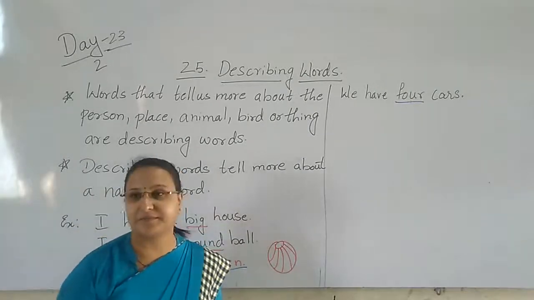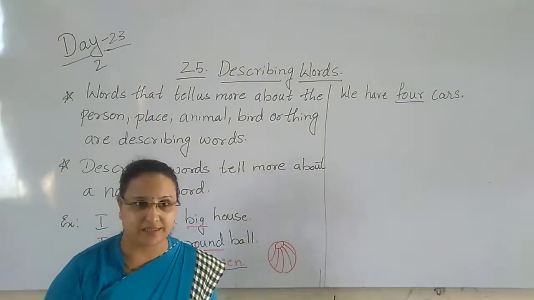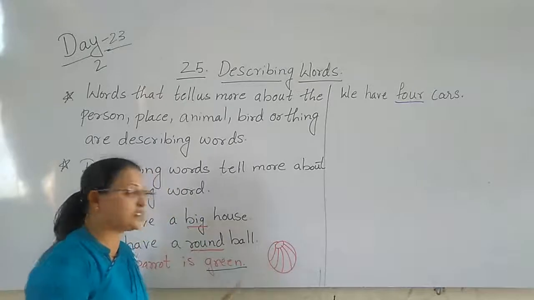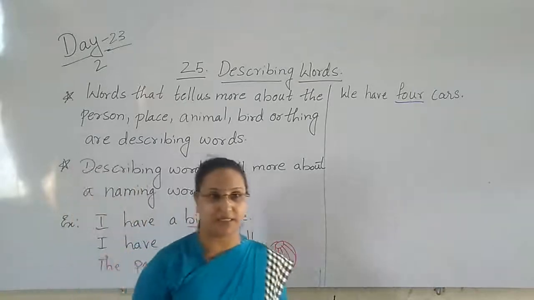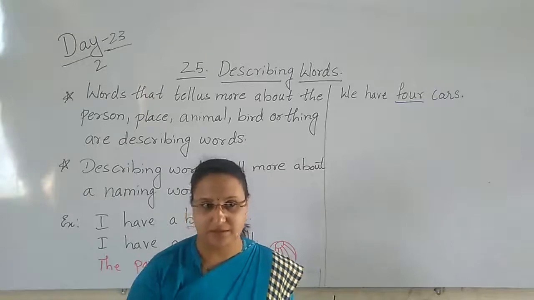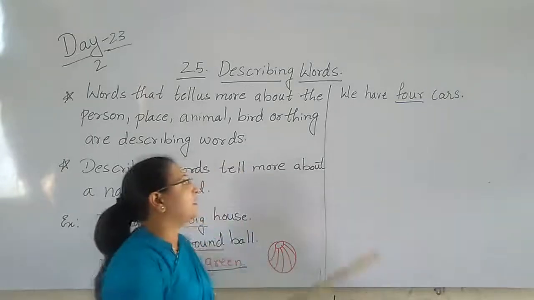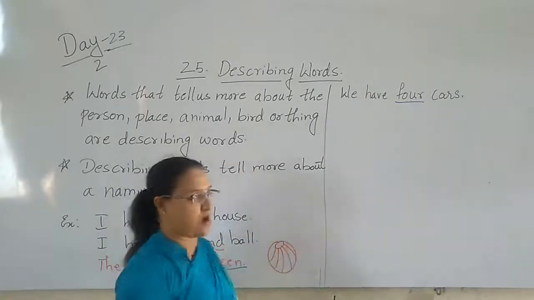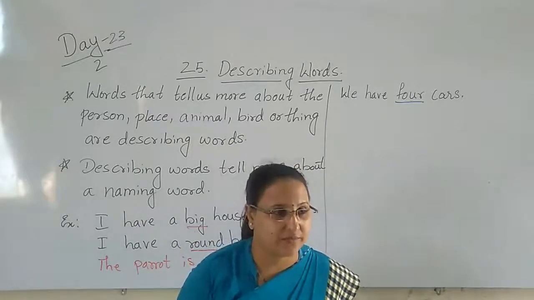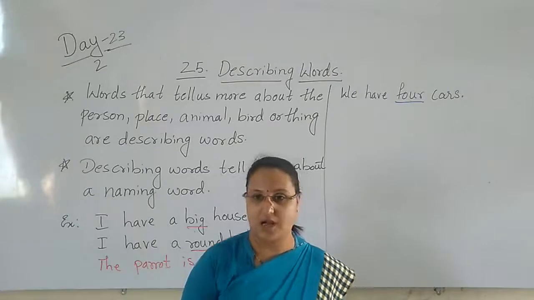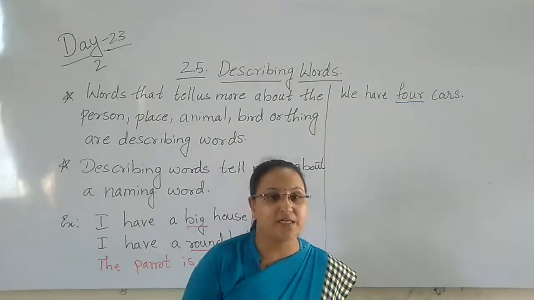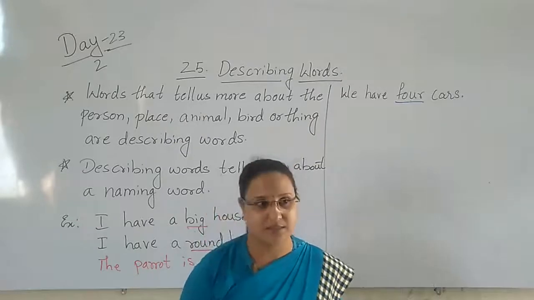Green color. Yes or no? So this green is describing the parrot's color. It is describing the parrot's beauty. Okay. We have 4 cars. How many cars do we have, children? 4 cars. So this number 4 is telling that the person has 4 cars.